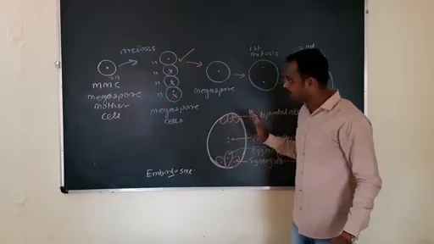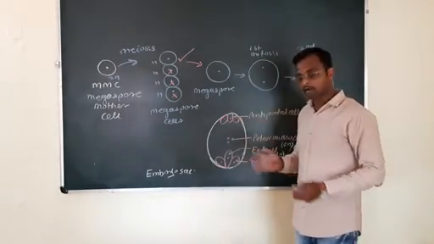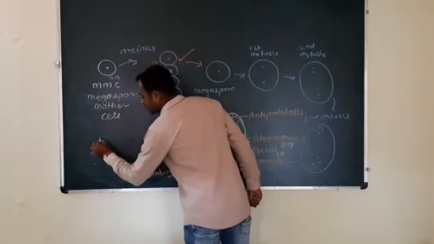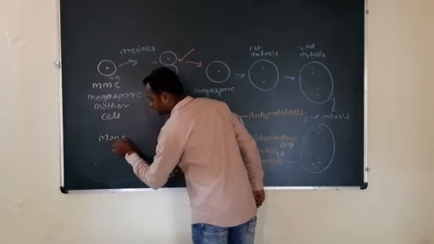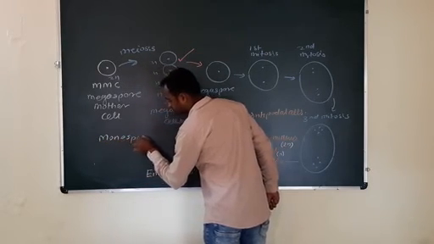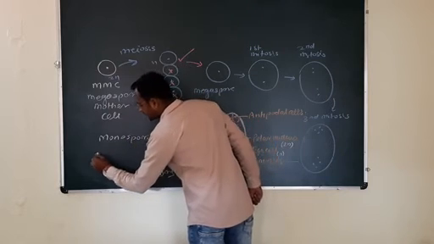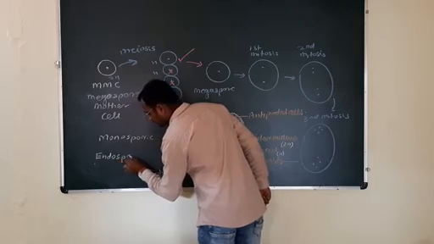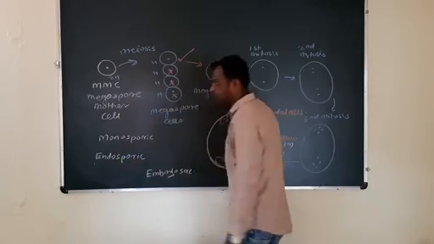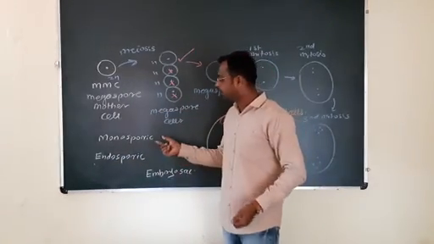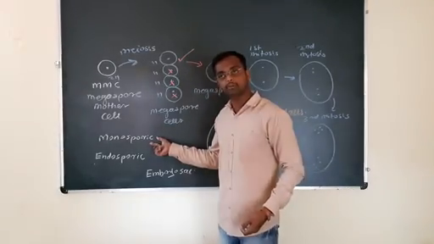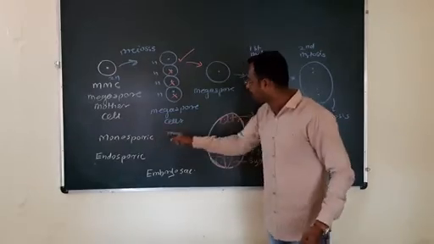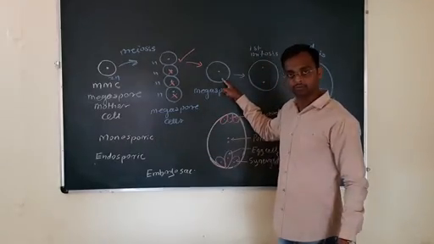Understood? This embryo sac is described by 2 words. These 2 words are here monosporic, and the second one is endosporic. Now what is the meaning of monosporic? Monosporic means this entire embryo sac is formed from the single megaspore.